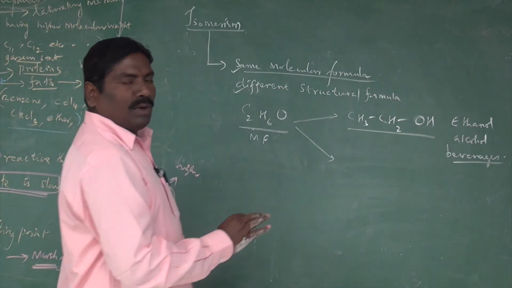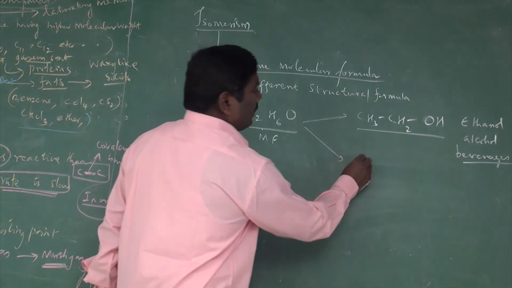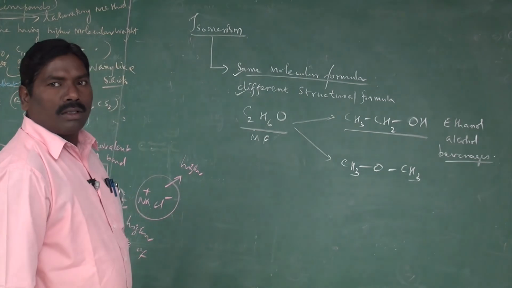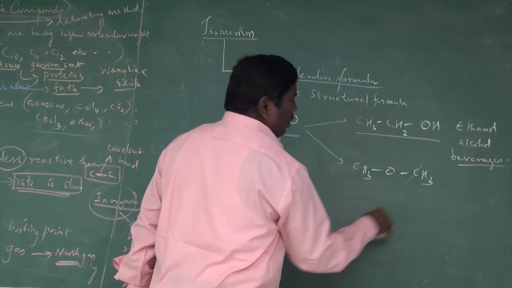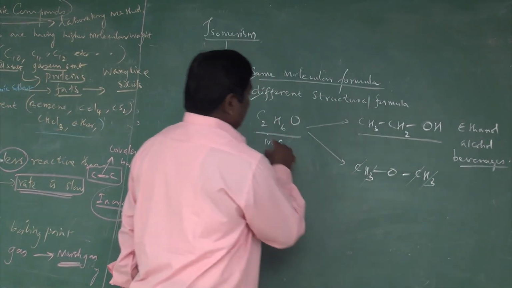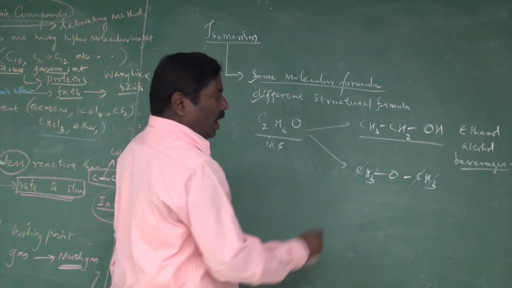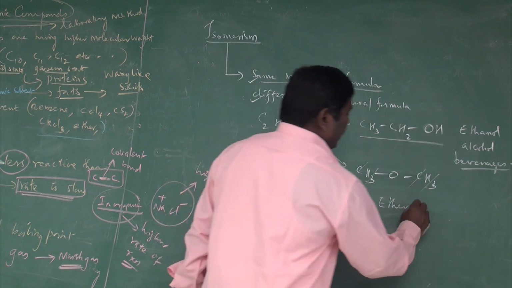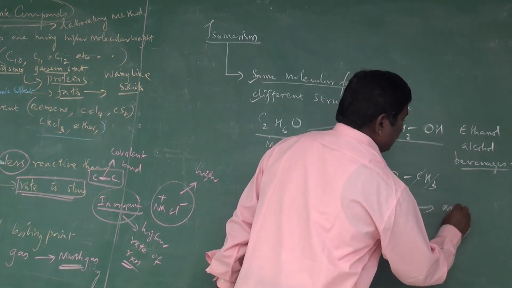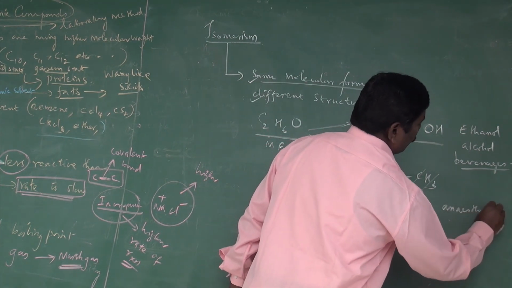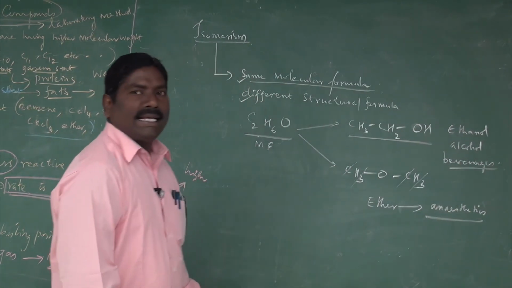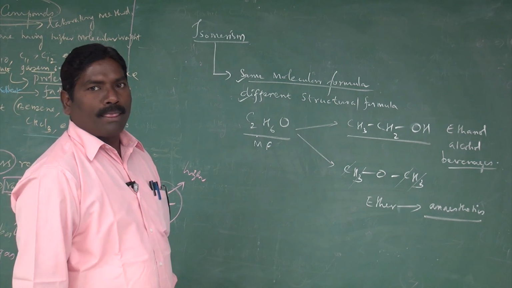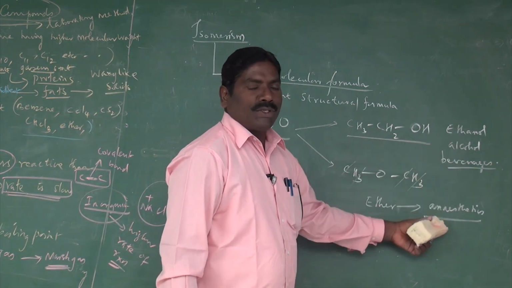Whereas with the same compound I can create one more structure. You see here, CH3OCH3. Now you see the same 2 carbons, same 6 hydrogens, same 1 oxygen. Now this compound is called ether. This ether is used as an anesthetic, which produces loss of consciousness. It is also used in some other fields.